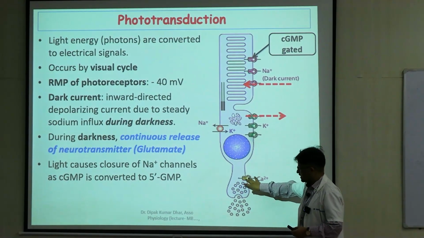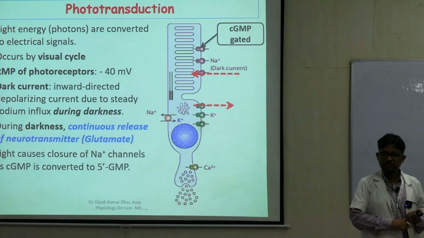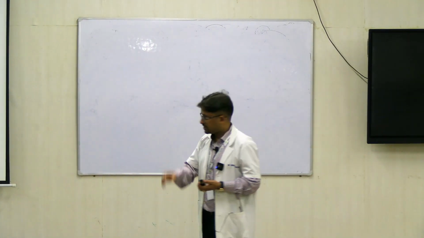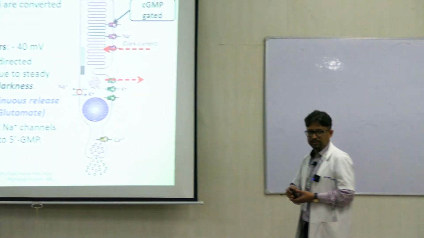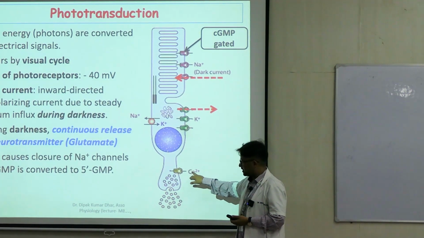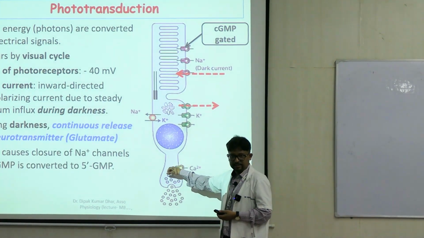This is similar to what we learned in synapses and in the neuromuscular junction. So depolarization, happening because of the sodium current, opens the voltage gated calcium channels, which permits calcium ions to come inside the receptor.